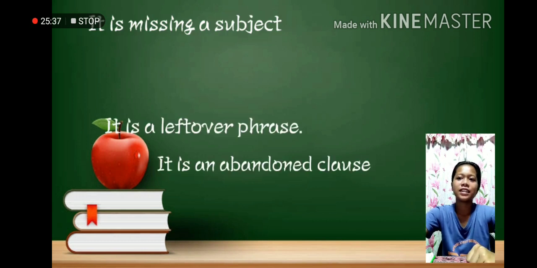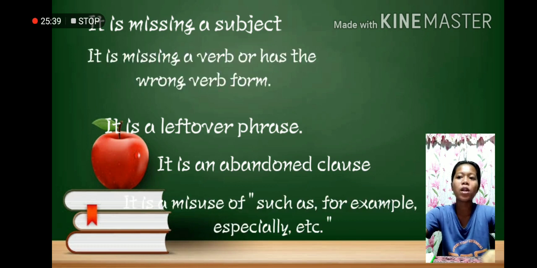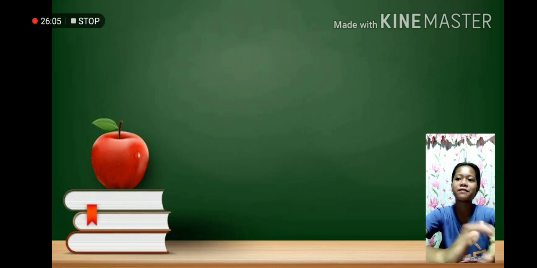Second, it is missing a verb or has the wrong verb form. Third, it is a leftover phrase. Fourth, it is an abandoned clause. And the last one is a misuse of such as, for example, especially, and many more. So, those are the 5 distinguishing features of sentence fragments.